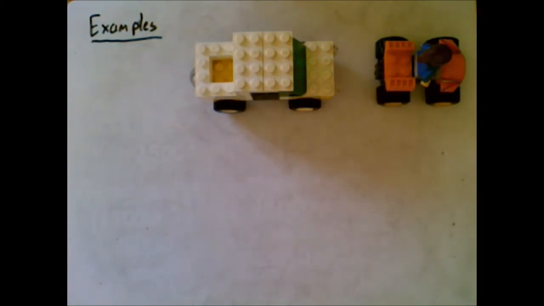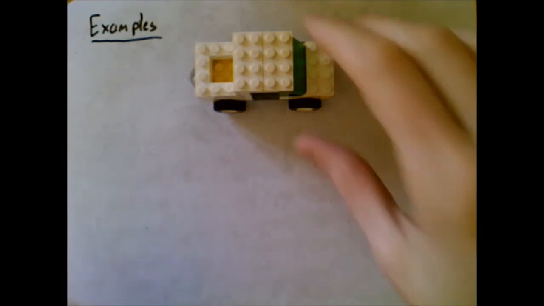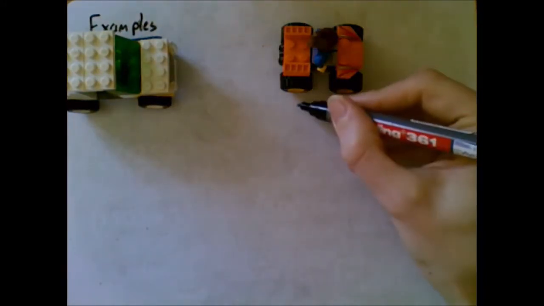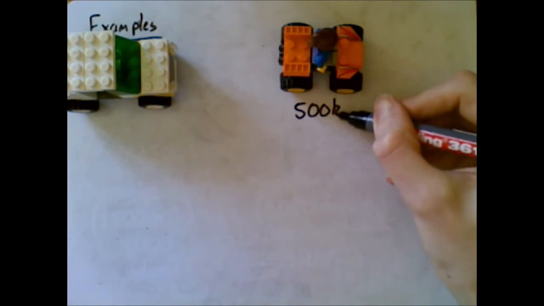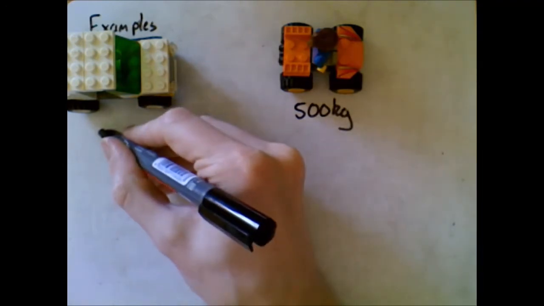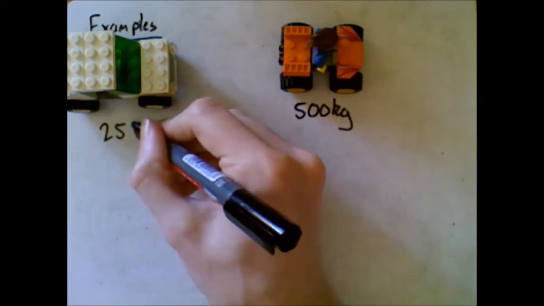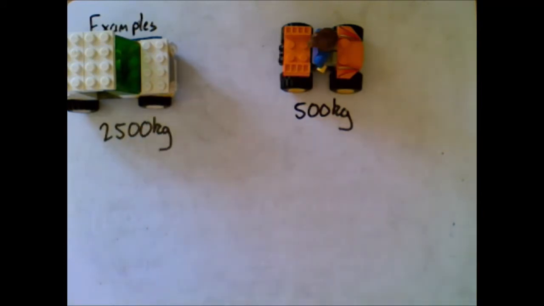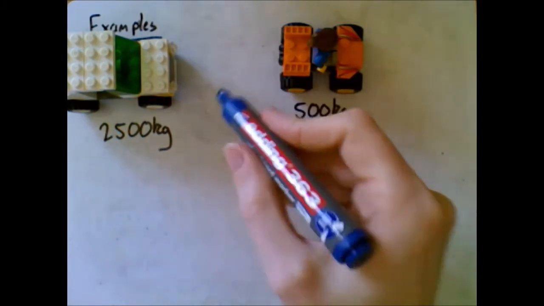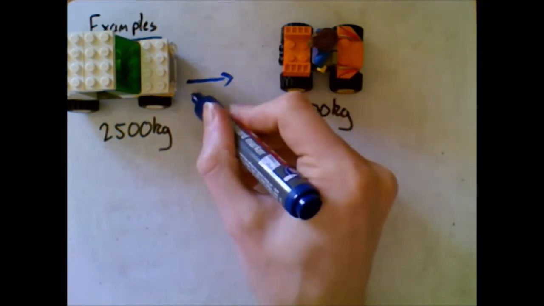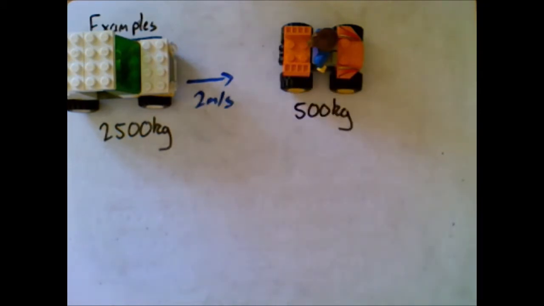Let's look at a couple of examples then, putting some numbers into it, just so you can see what's going on. So we'll say that our quad bike here has got a mass of 500 kilograms, and our truck here has got a mass of 2,500 kilograms. That's about right for a pickup like that, 2.5 tons. And we'll say that our truck is going to be moving at the start at 2 meters per second. Let's start off with the simple case, where when it collides, the truck stops and the quad bike starts moving.